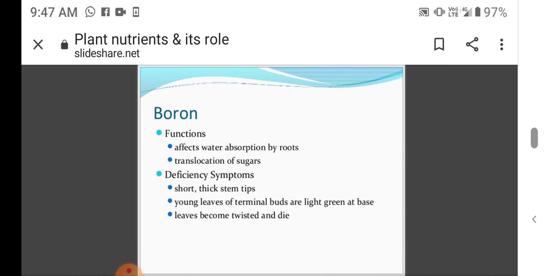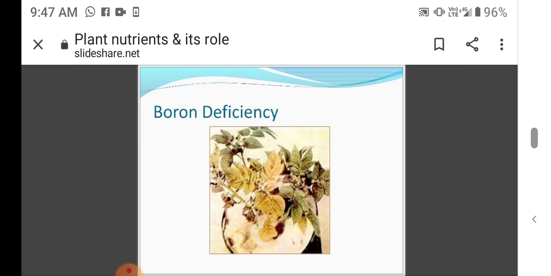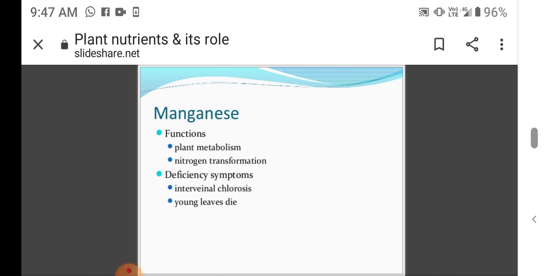Then boron. Functions: affects water absorption by roots and translocation of sugars. Deficiency symptoms are short, thick stem tips, and young leaves of terminal buds are lighter green at base. Leaves become twisted and die. So here I pasted the boron deficiency.